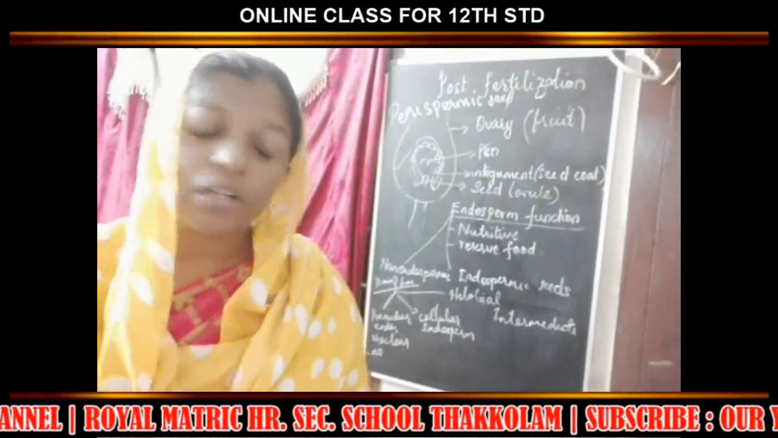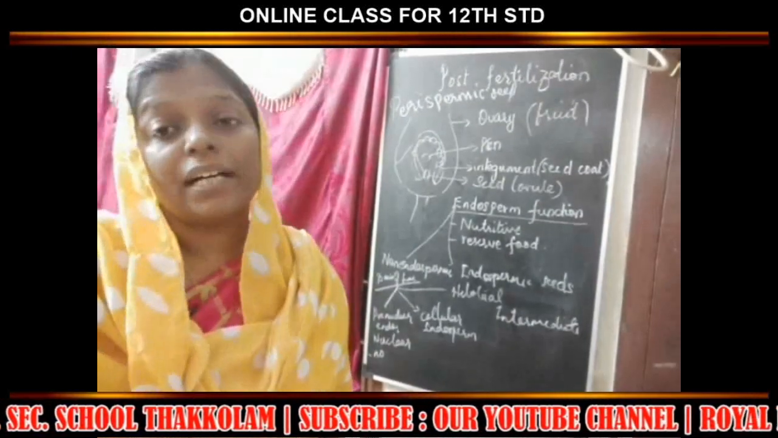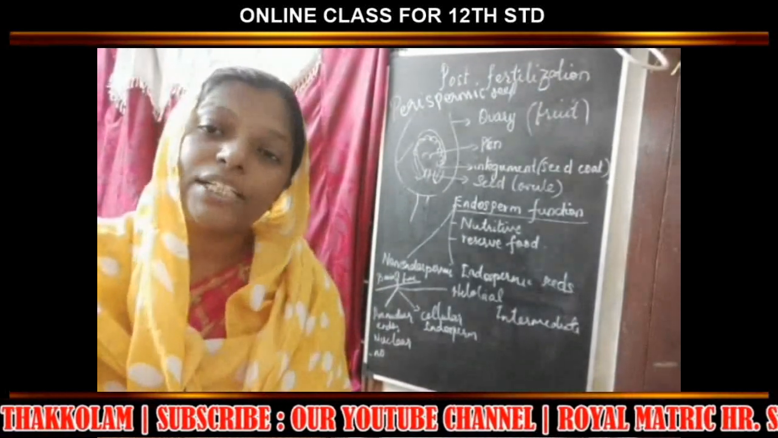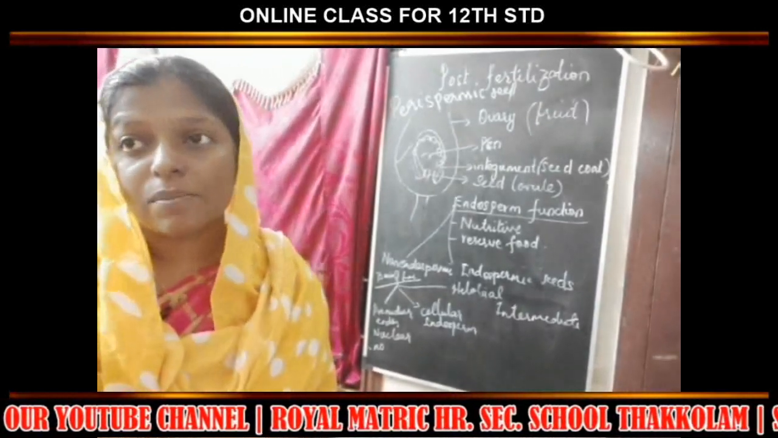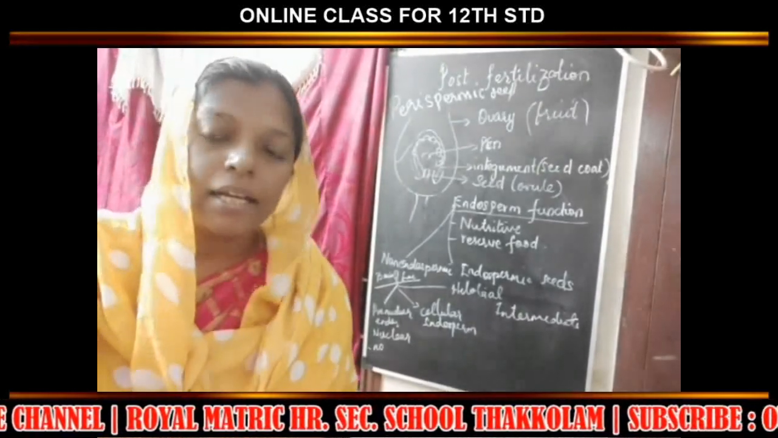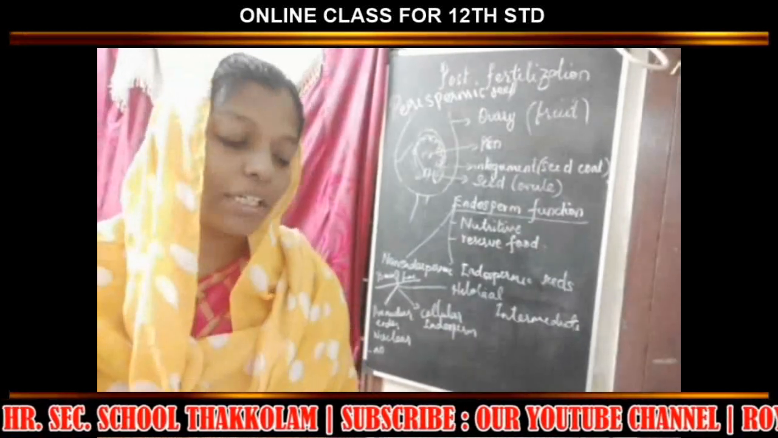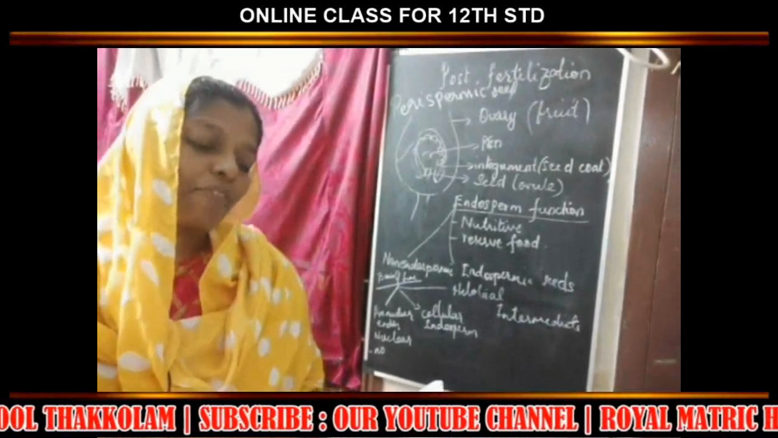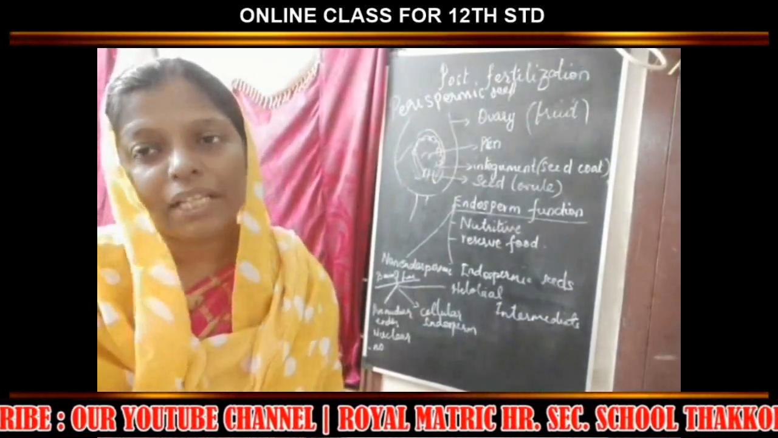Karyogenesis means karyokinesis. Karyokinesis means only the nucleus will undergo division and not the cytokinesis. Cytokinesis means the cytoplasm will not undergo division, only the nucleus will undergo division. This type of endosperm is called pre-nuclear endosperm.